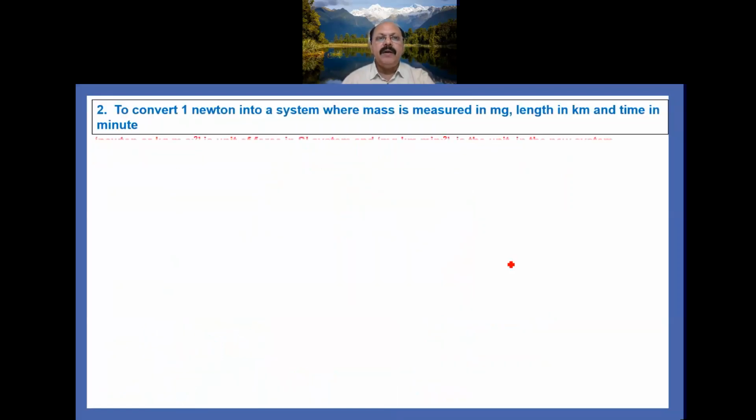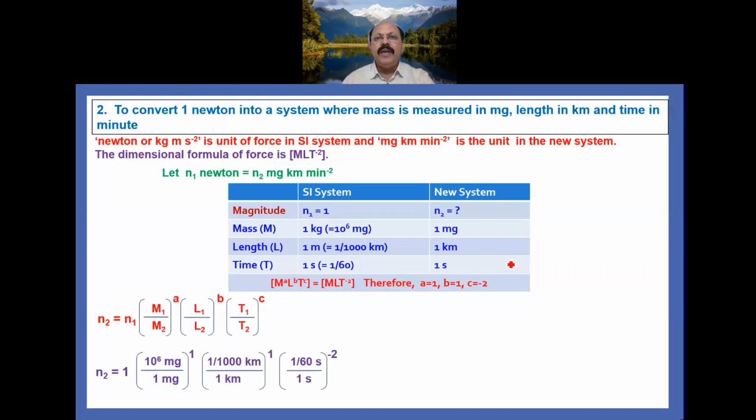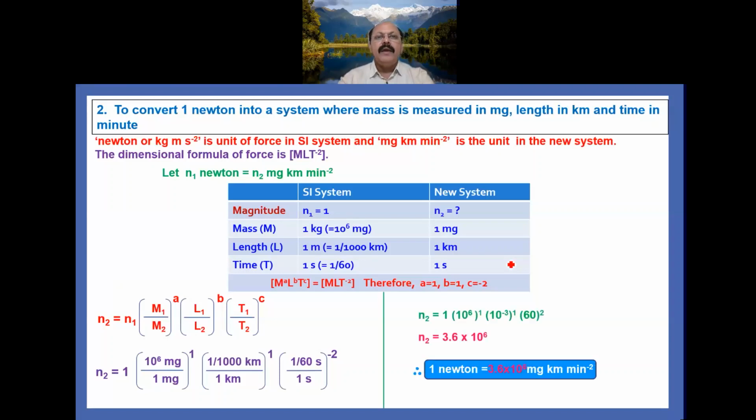Similarly, we take another example here and follow the same steps to convert 1 Newton into a system where the mass is measured in milligram, length in kilometer, and time in minutes. So the Newton is the unit of force. The dimensional formula for force is [MLT⁻²] within a square bracket. So from here A equal to 1, B equal to 1, C equal to minus 2. And the same formula you have to apply.